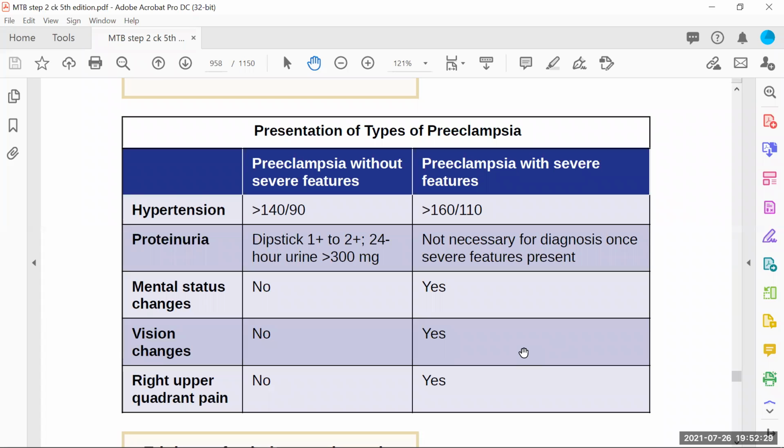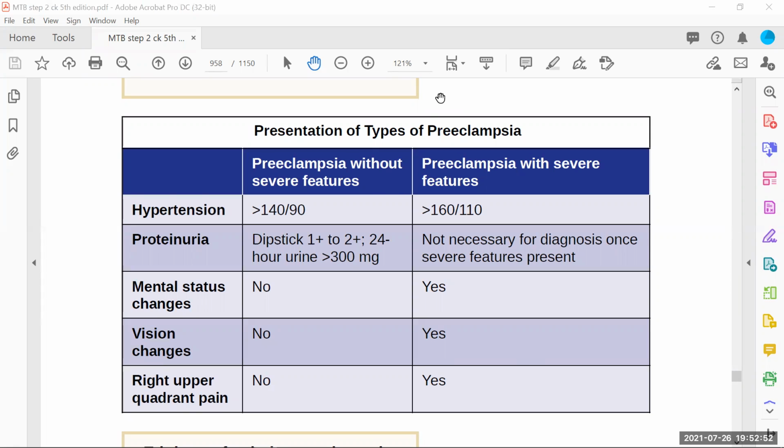But in combination with this increased blood pressure, if we have proteinuria, if we have mental status changes, the patient is having some visual changes, the patient is having right upper quadrant pain in the abdomen, there are certain conditions which are accompanied with the hypertension, then we can say the patient is pre-eclamptic. So now what are the features?